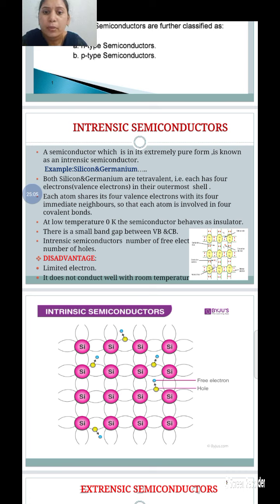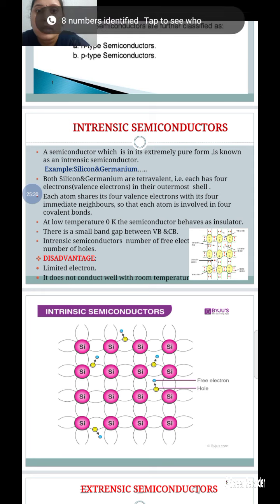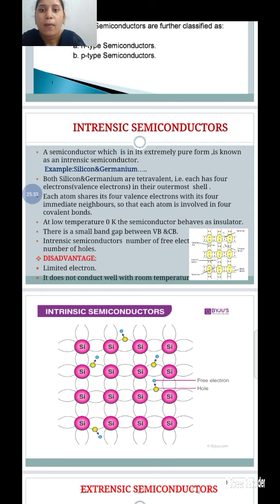Due to the breakage of covalent bonds, some free electrons are developed due to thermal agitation at room temperature. Then what happened? The free electrons are developed, and along with the free electrons, some vacancies, that is holes, are also developed in this intrinsic semiconductor. So the electrons are equal to the holes.